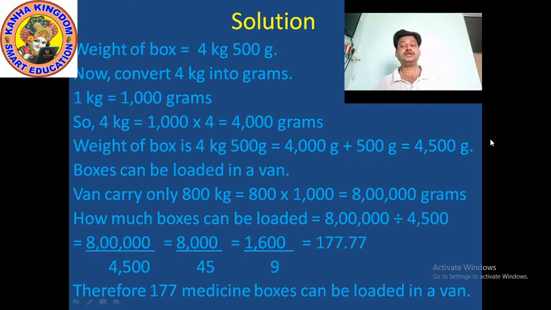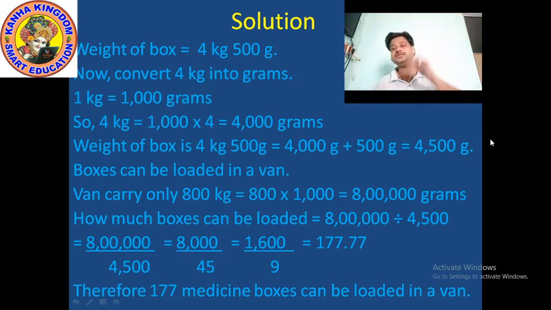And now the downside number is 45, and 45 comes in the table of 5 in how many times? 9 times. 5 9 45. So what answer comes? 1600 divided by 9. Now here also this one is divided, but not fully. Here the answer comes in points. Clear it? So when we divide 1600 by 9, what comes?